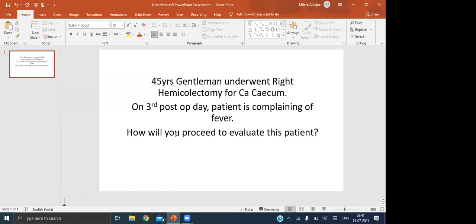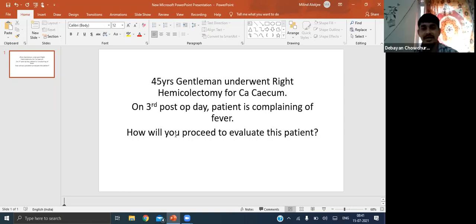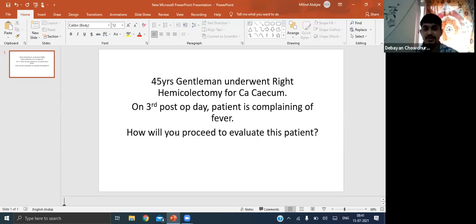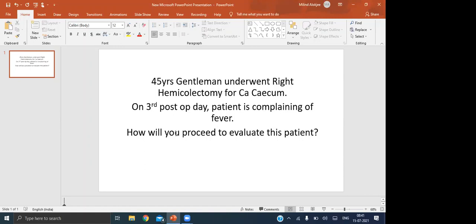So tachycardia. At about what heart rate do you think that this temperature is really related to that? Sir, greater than 90. Okay, very good. So if the heart rate is greater than 90, then you can correlate temperature with the heart rate. Anything else? Will you see the respiratory rate? Yes, sir. Respiratory rate more than 20.